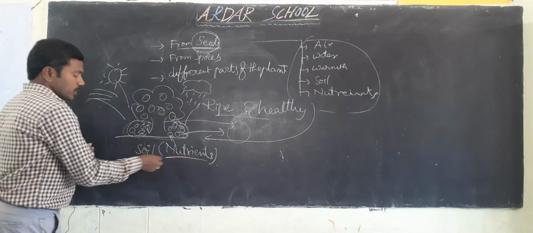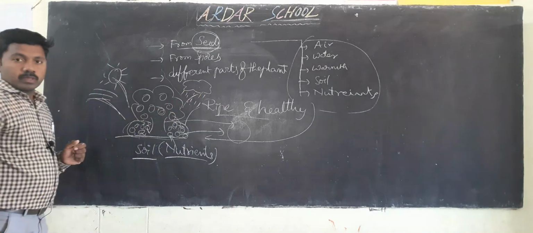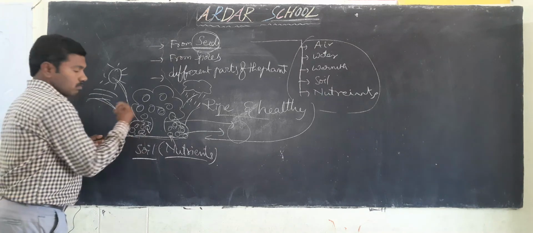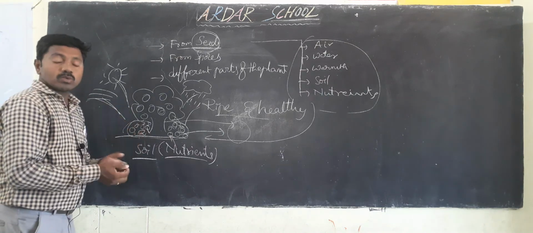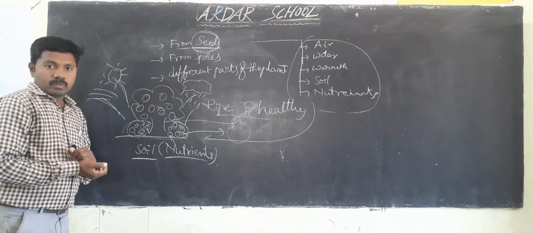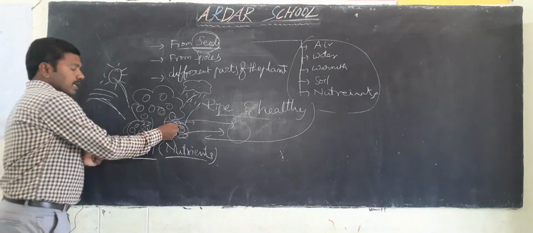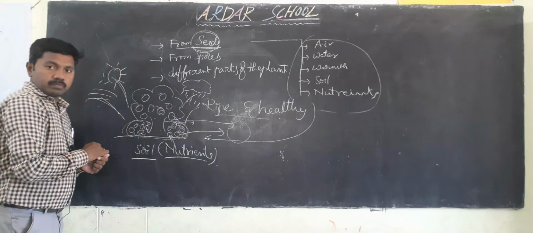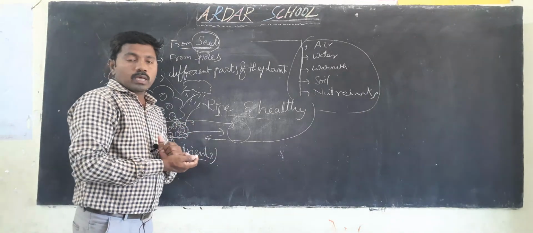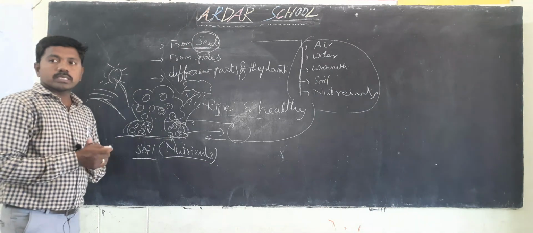Once again, the seeds fight each other for their needs. What are the needs? Nutrients, required area, air, sunlight, water. They fight, but only a few grow, and the remaining do not grow, because there are not sufficient nutrients. That's why, for each one to turn into a plant, they must be far away from the mother plant. Only then can they germinate and turn into seedlings. This is called the dispersal of seed.